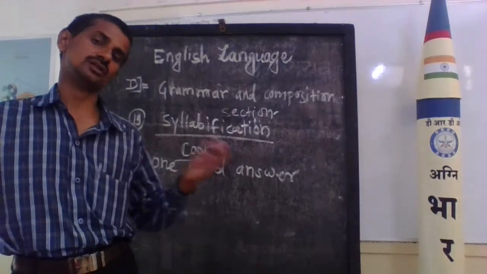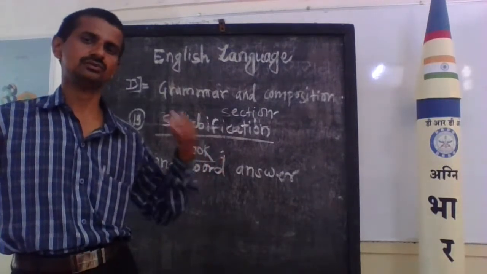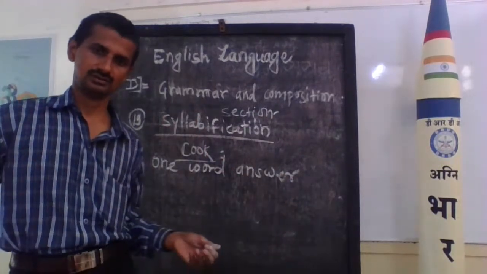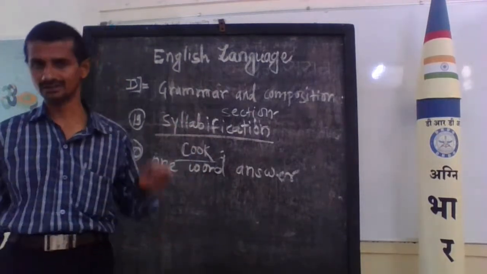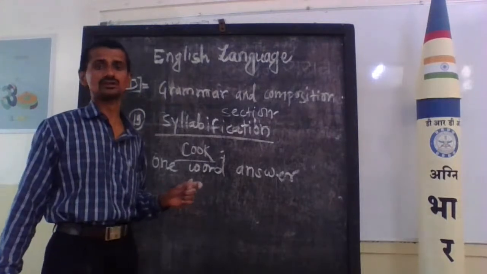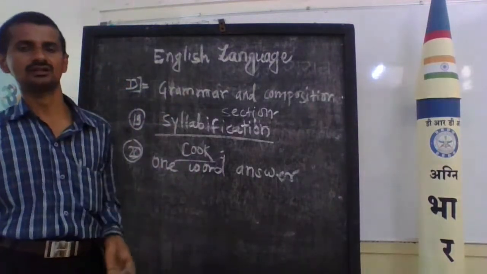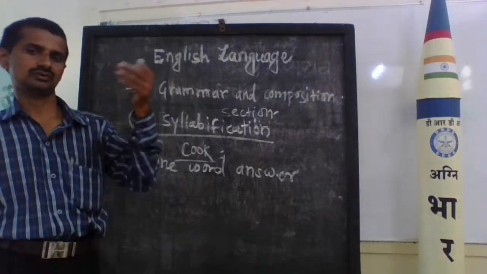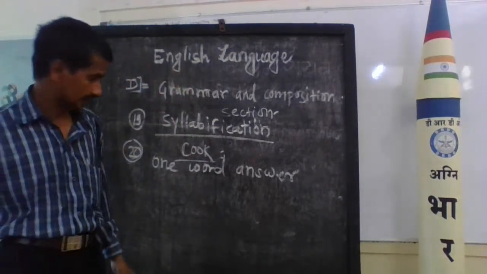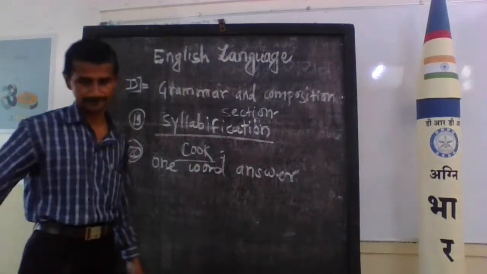One who thirsts for knowledge. For example, one who thirsts for knowledge. What is the one word for that sentence? That is voracious. We said voracious. Dr. B.R. Ambedkar. There is a reference in the lesson on Dr. B.R. Ambedkar, that he was a voracious reader. One word answer like that.